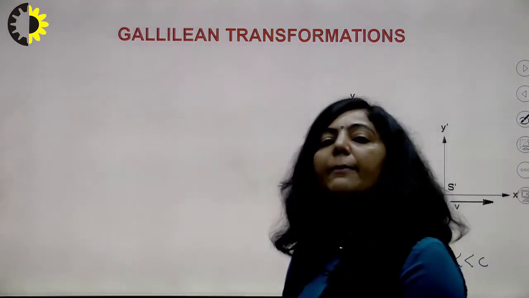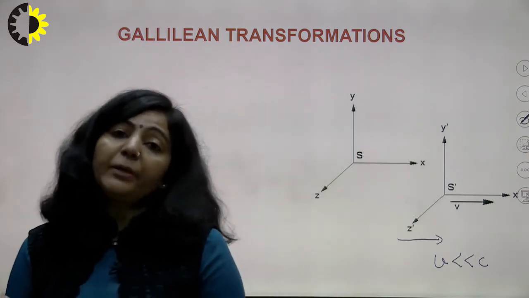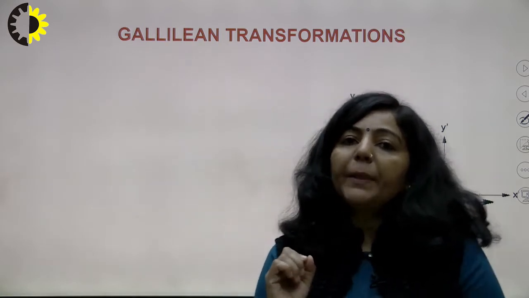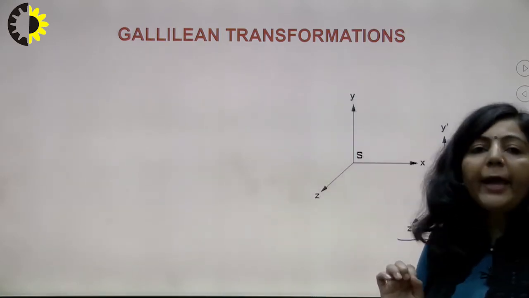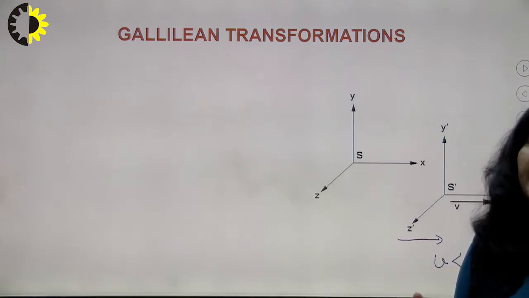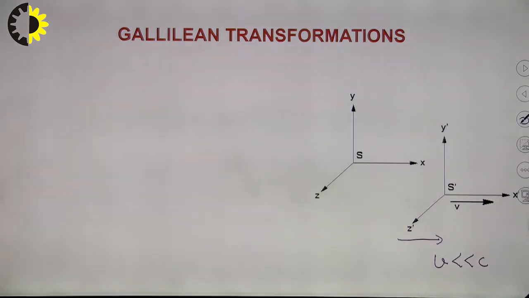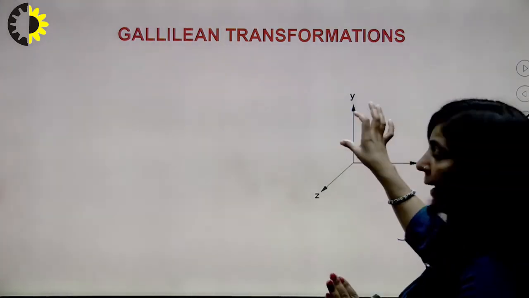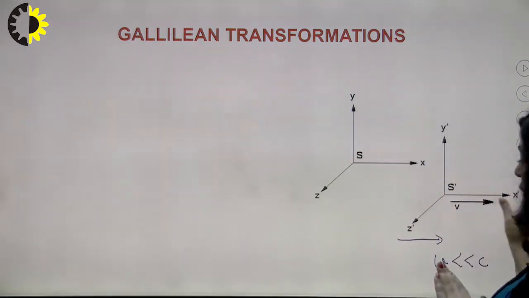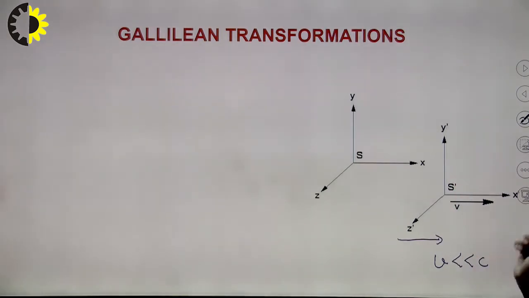Why are we always comparing the speed of a particle with the speed of light? The reason is that the maximum attainable speed for any material particle is equal to the speed of light. That is why we compare v with c. So in the case of Galilean equations, you have the condition that v is very, very small with respect to c. Now this frame is at rest, and S dash is moving along the x-axis with this constant speed.